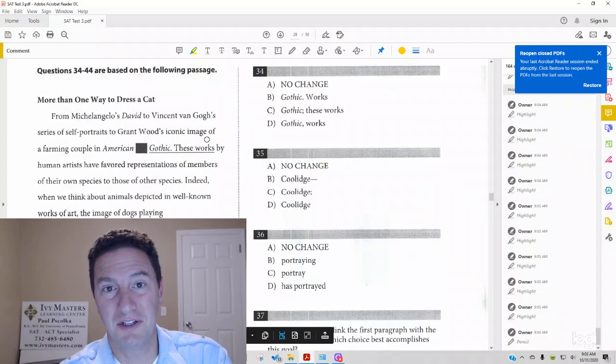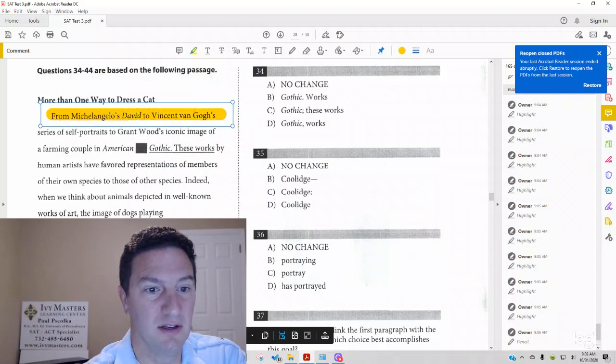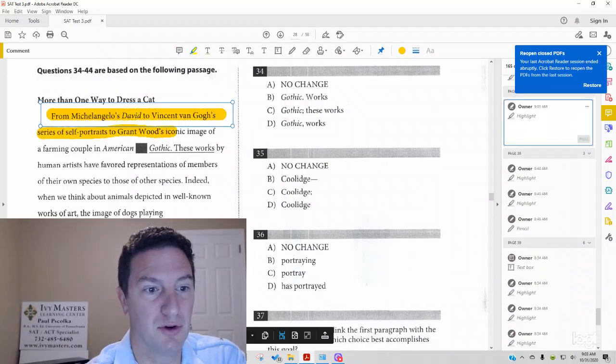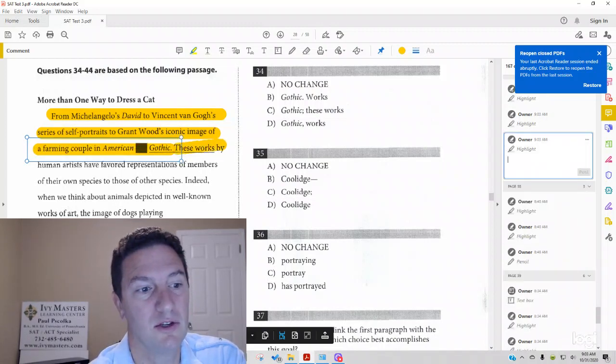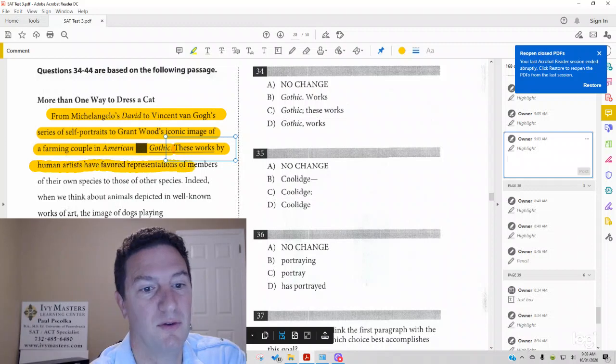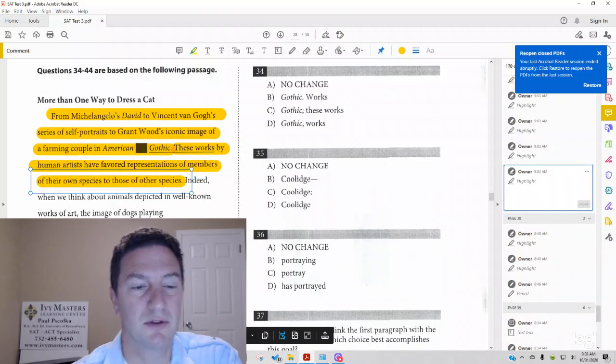Today we're going to look at Test 3, Section 2, number 34, which reads: From Michelangelo's David to Vincent van Gogh's series of self-portraits to Grant Wood's iconic image of a farming couple in American Gothic, these works by human artists have favored representations of members of their own species to those of other species.